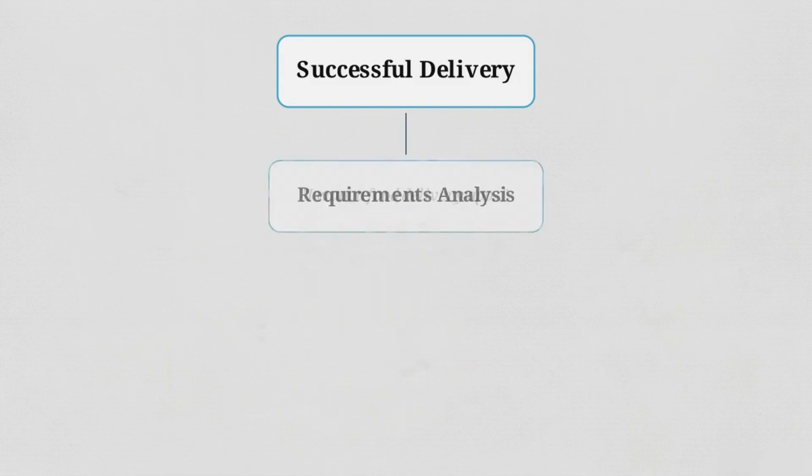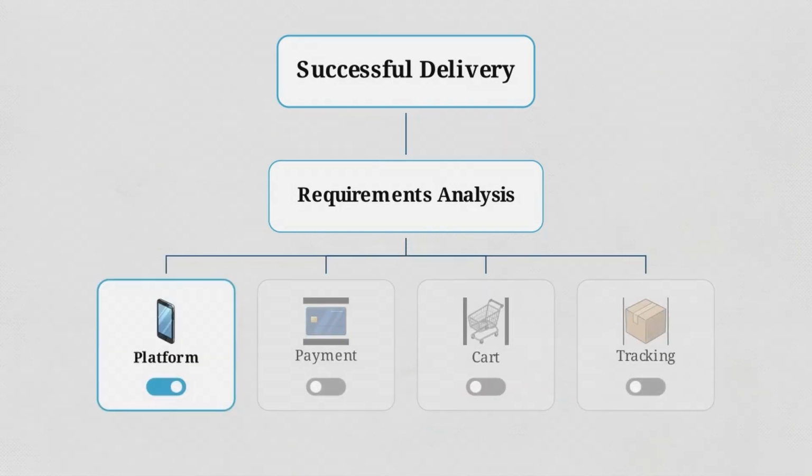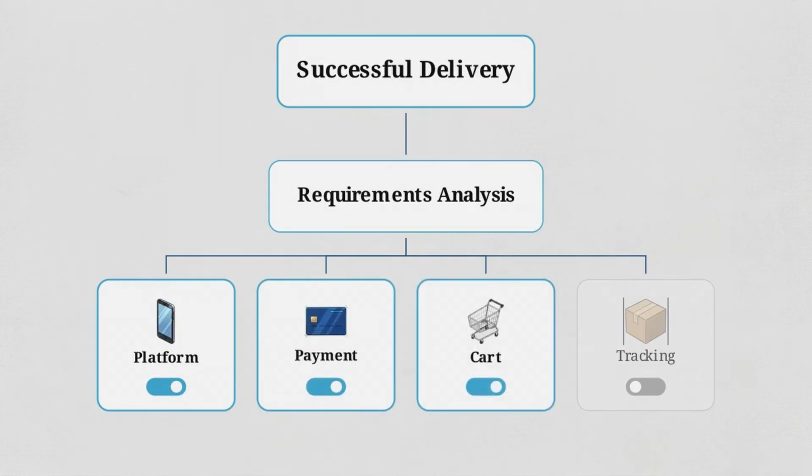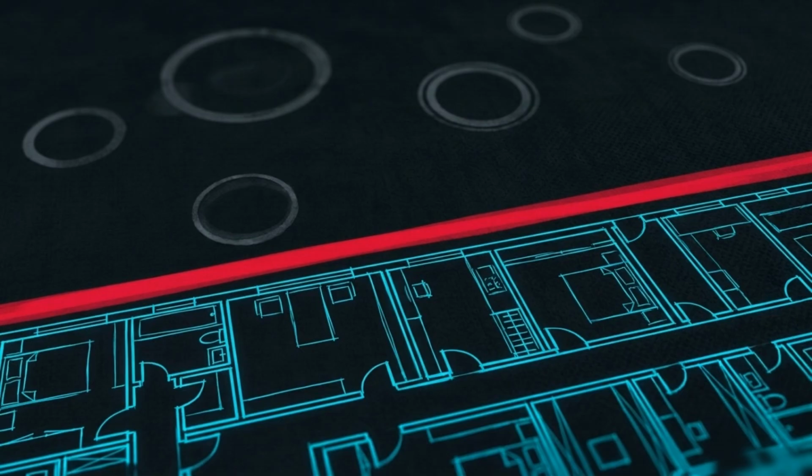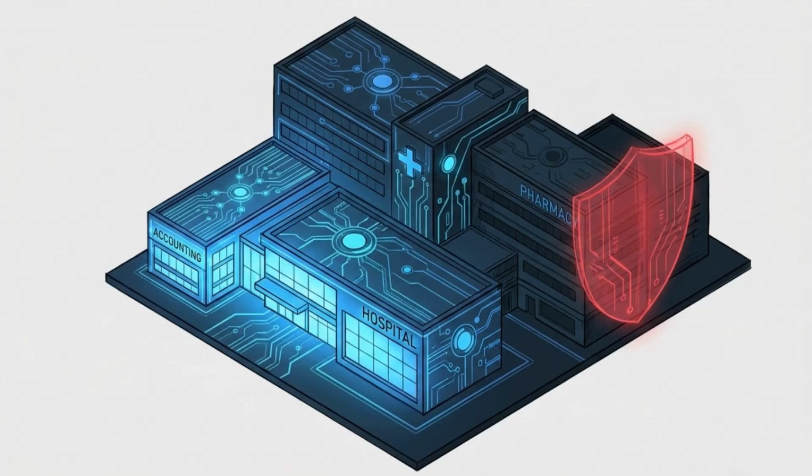The primary objective is successful delivery, requiring the software to exactly match customer requirements. This starts by clarifying the client's request. A general idea becomes a set of toggles: iOS or Android, payment gateway, digital cart, or real-time tracking. Once the requirements are gathered, the manager must define the project scope. Scope acts as a boundary by defining what is explicitly excluded. In a hospital management system, the scope might include billing and registration, but exclude pharmacy management. This boundary prevents the team from performing unnecessary work.